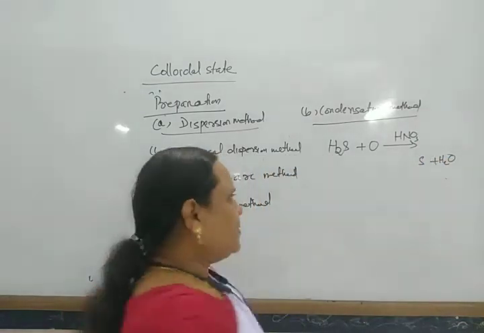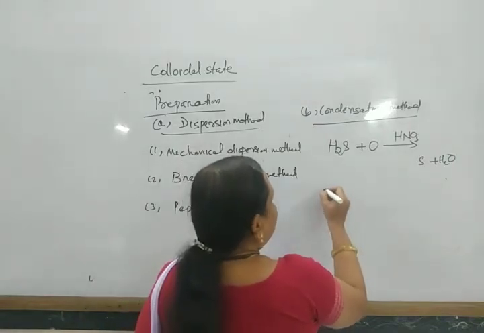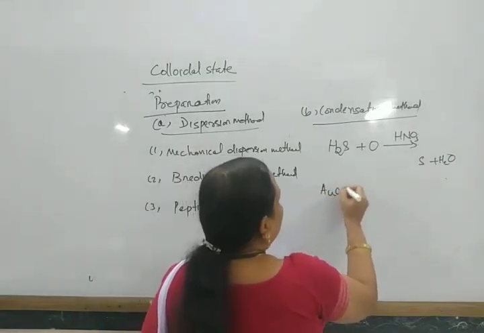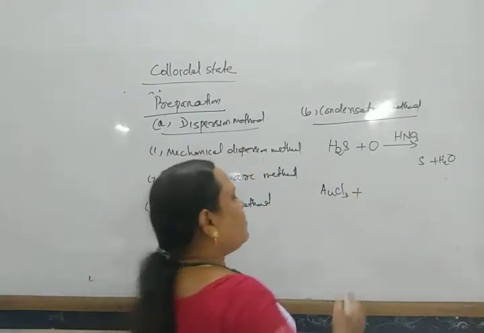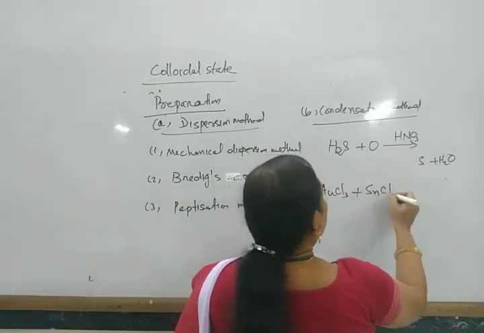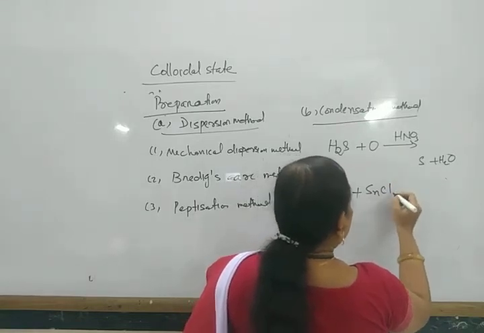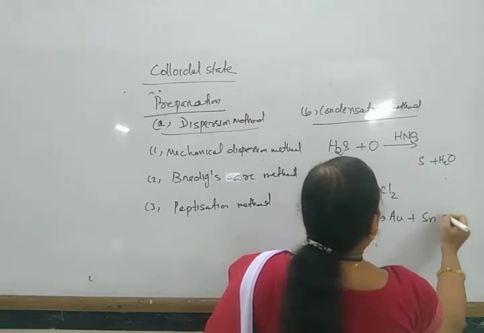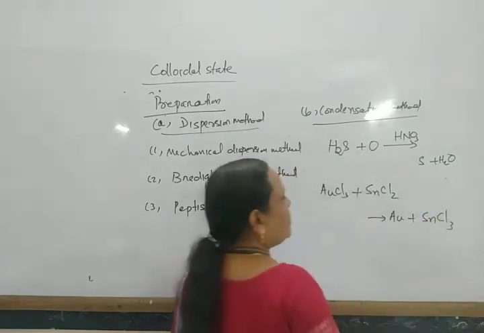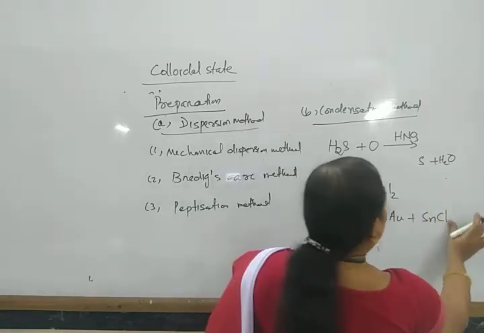Similarly, suppose there is auric chloride, gold chloride. When treated with stannous chloride, it forms gold, and stannous chloride becomes stannic chloride.